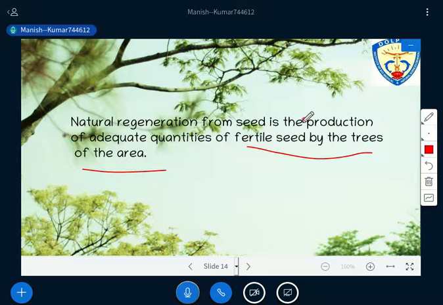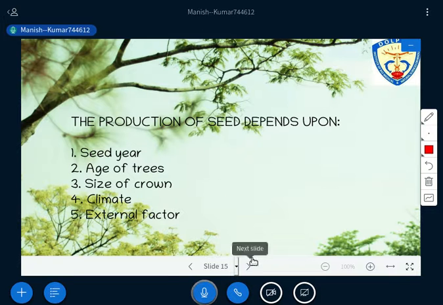So natural regeneration from seed depends on the production of adequate quantities of fertile seed by the trees of the area. How is the tree producing fertile seeds? Because it is natural, we have to get the seed from the tree itself. As the first stage I have told you, seed production. So how will the seed production be done? There are certain factors on which this production of seed depends.